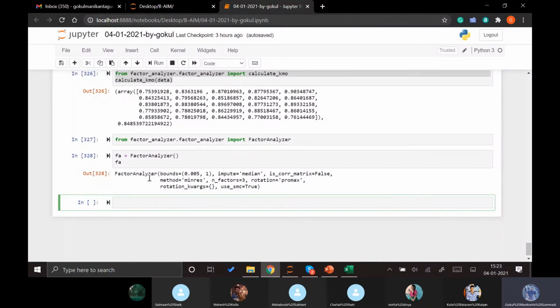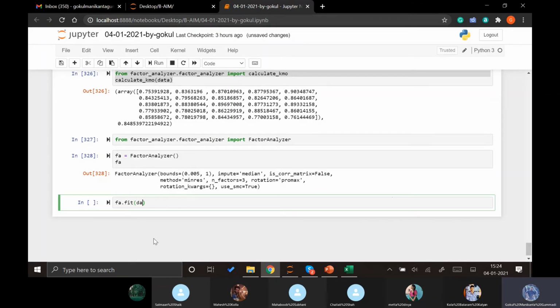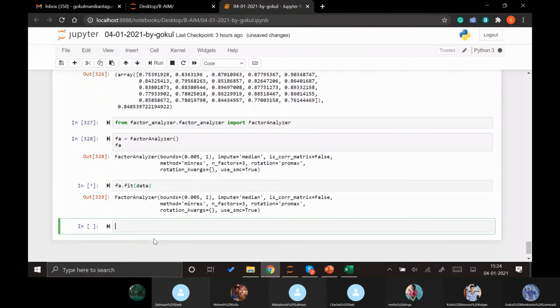So how can we take out the eigenvalues? Before taking eigenvalues we need to fit the data, right? fa.fit of data. Now that I have fitted the data, we can take the eigenvalues.